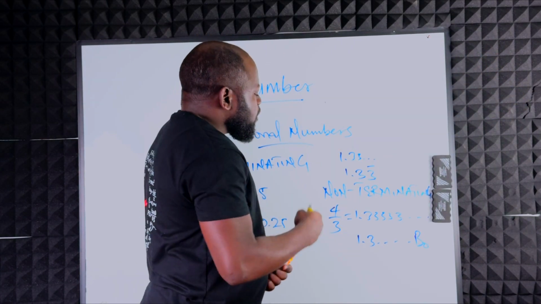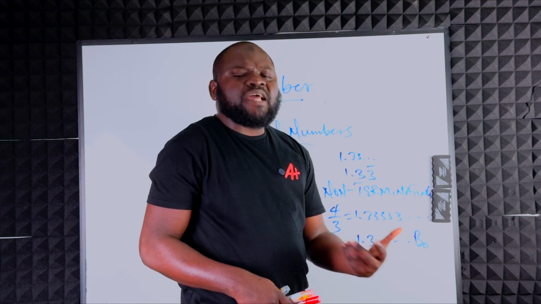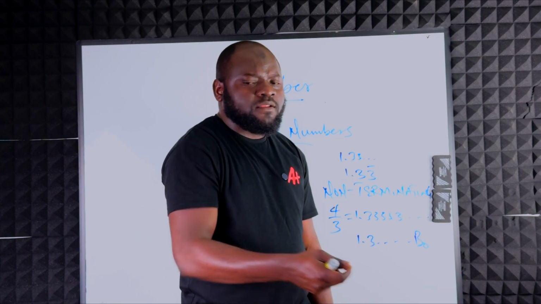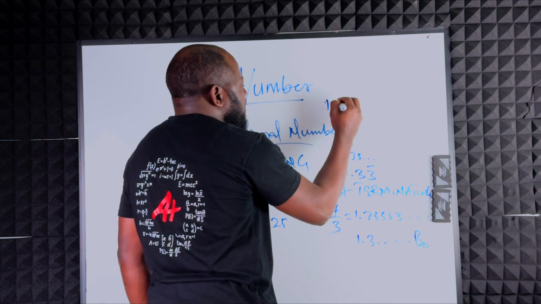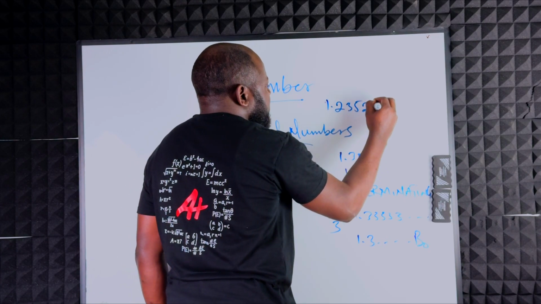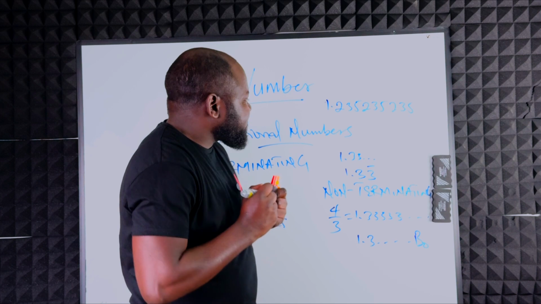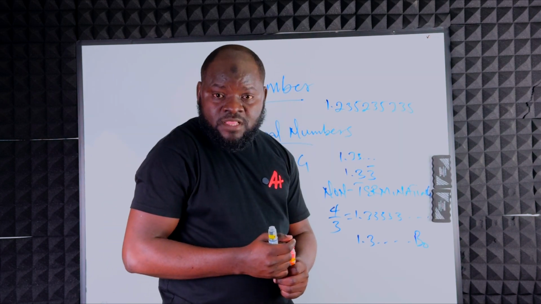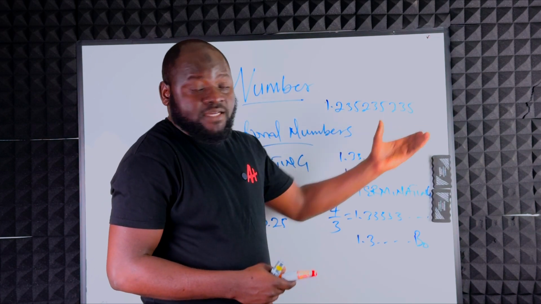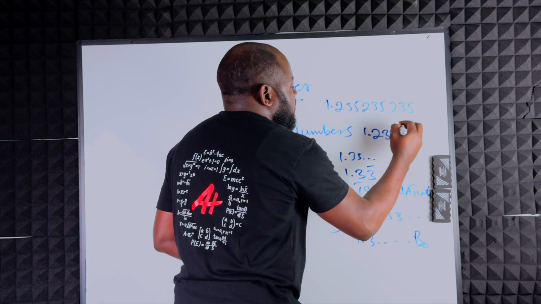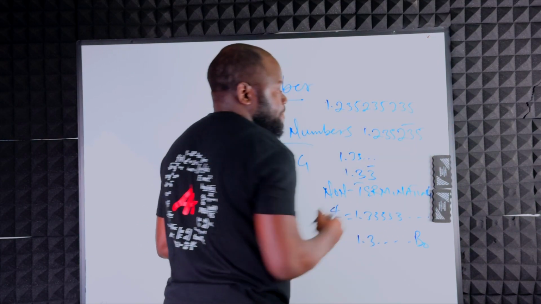Now, there are some non-terminating recurring decimals that you are not going to notice are non-terminating recurring. For example, if I have a number like 1.235, if you don't look carefully, you will not see that 235 keeps repeating. So how do you present this kind of answer? You present it by saying 1.235 with a bar on top of the 235.